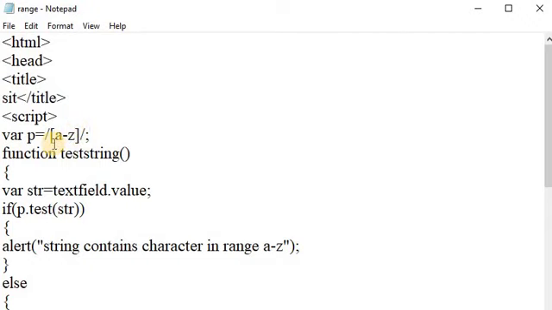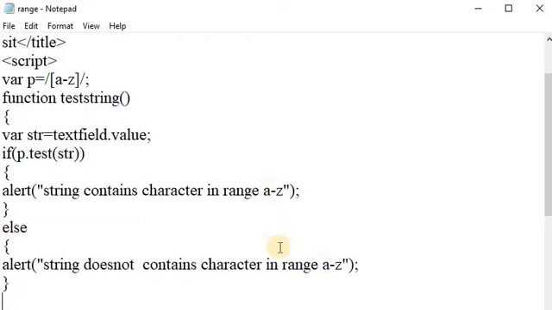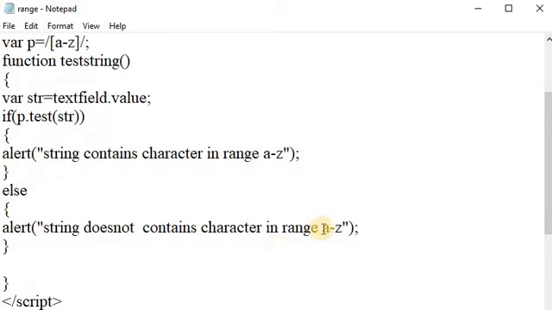Here we create one function named test string, and in that function we write var str equal to the text field's value. Whatever value is written in the text field is stored in str. If p.test(str) is true, meaning the pattern matches, the alert message 'string contains character in A to Z' is printed. Otherwise it prints 'string does not contain character in range A to Z'.